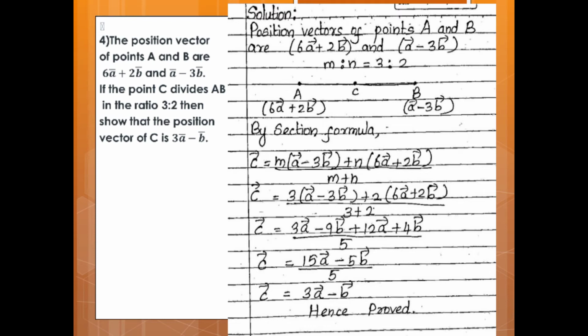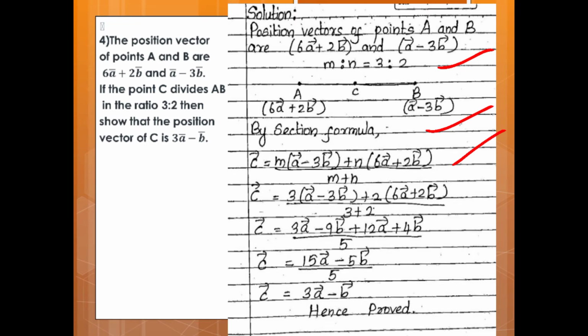Position vectors of A and B are 6a vector plus 2b vector and a vector minus 3b vector. m is to n is given as 3:2. So by the section formula, C vector is equal to m into (a vector minus 3b vector) plus n into (6a vector plus 2b vector) upon m plus n.